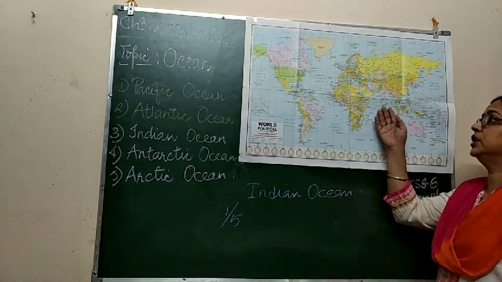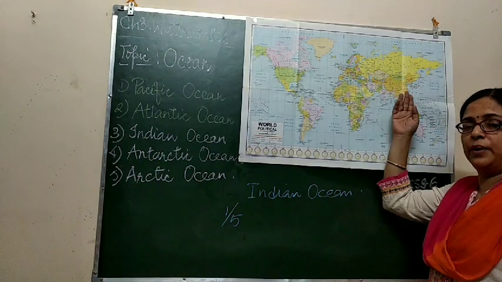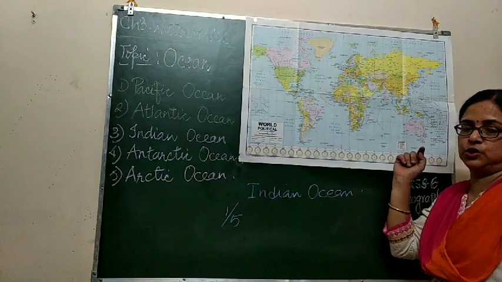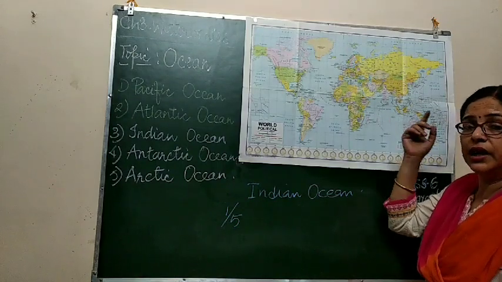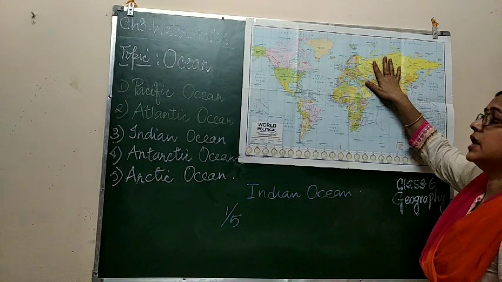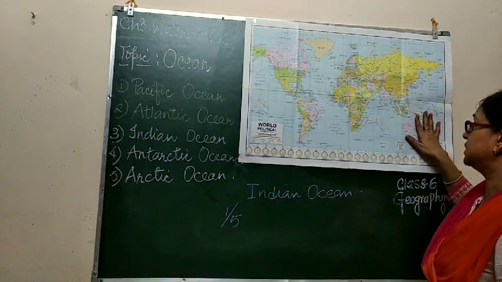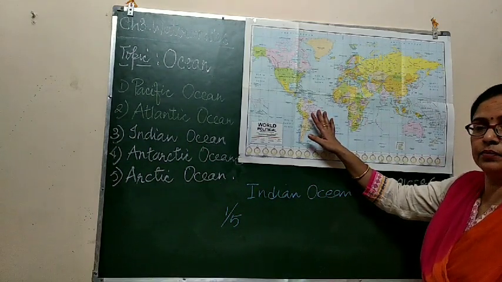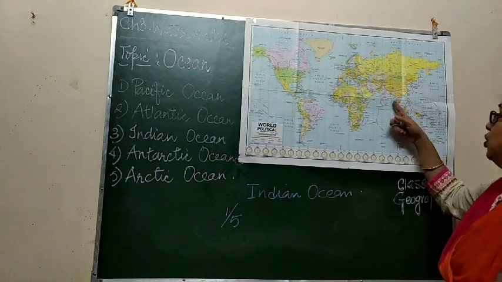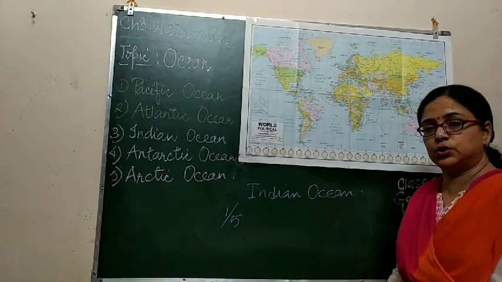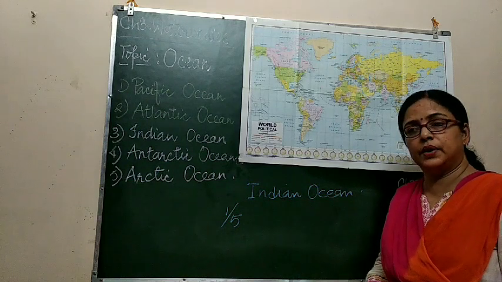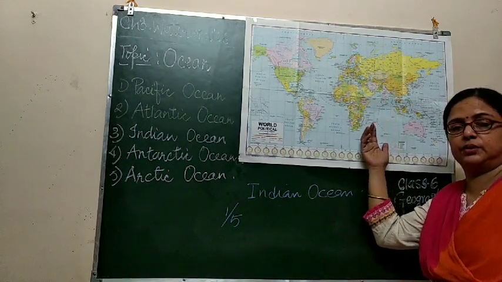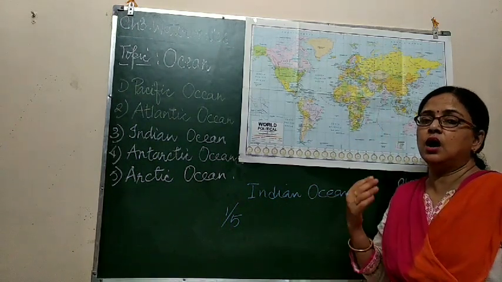In the north of this ocean, there are the Arabian Sea and the Bay of Bengal. These are the water bodies that are connected to the Indian Ocean. When we check the landmass, towards the north is Asia, in the east it is Australia, and to the west is Africa. Along with that, many islands are also there in this ocean, for example, the Maldives, Coco, Mauritius, etc. Mauritius is one of the volcanic islands.